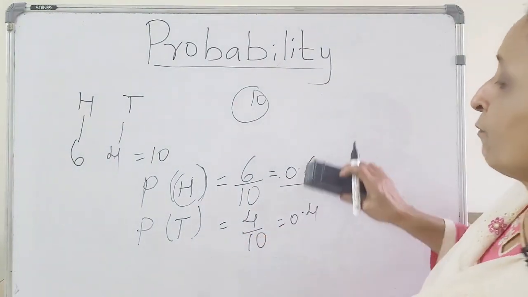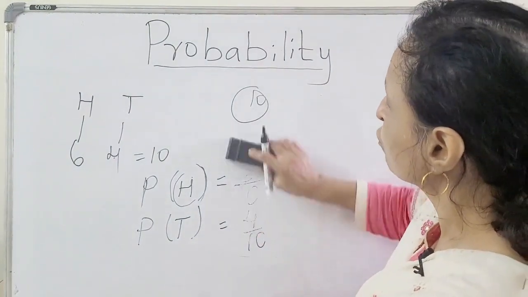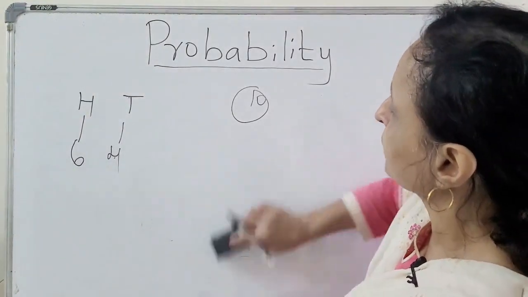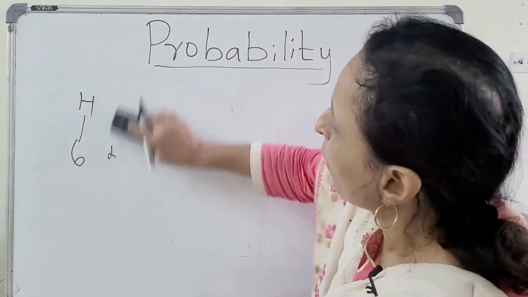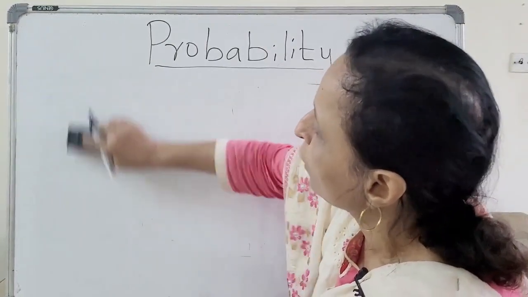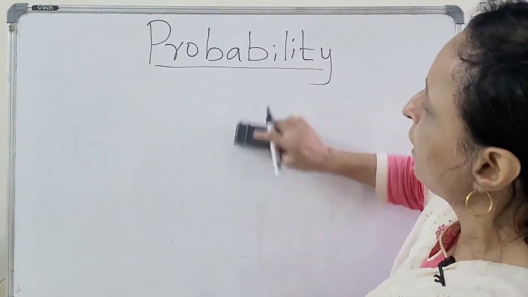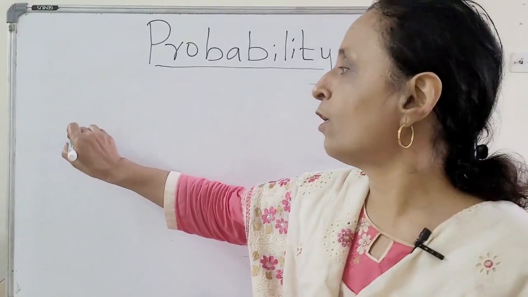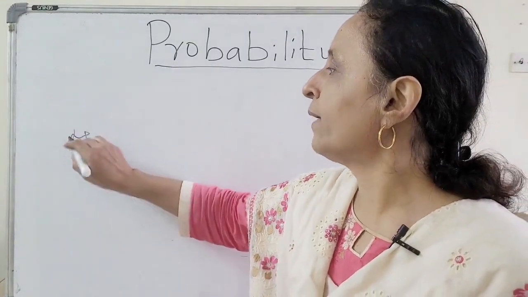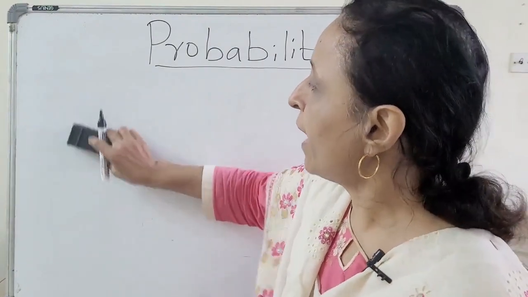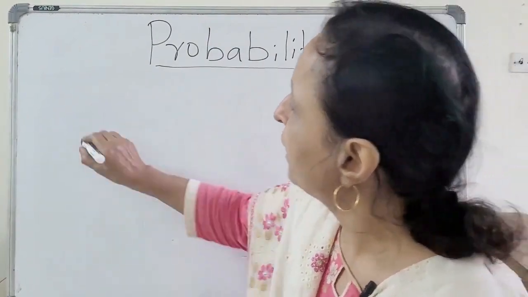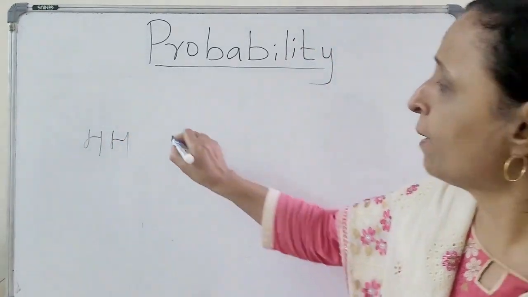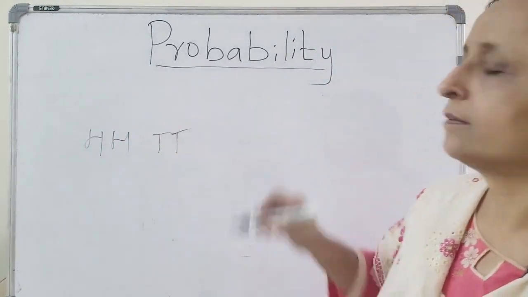Now next, you take 2 coins. Naturally when you take 2 coins, each one will have head and tail. So the outcome is going to be, you might have HH, both heads. You might have both tails.